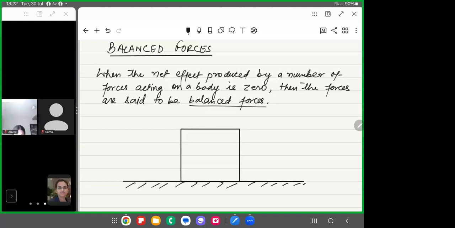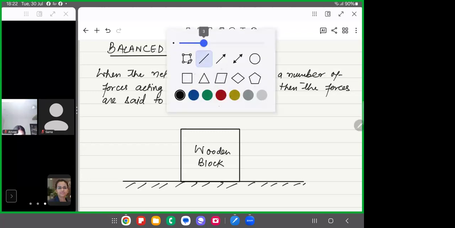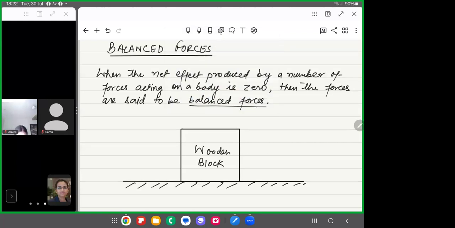So this is a wooden block, suppose. Now, two strings, A and B, are connected to it, one in this direction here, and one in this direction.